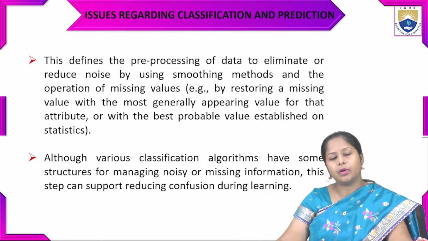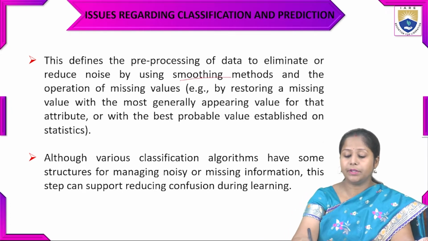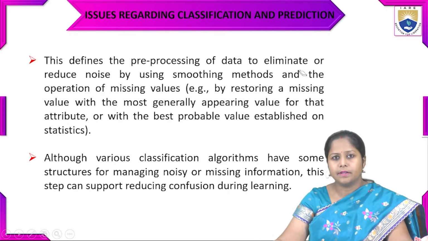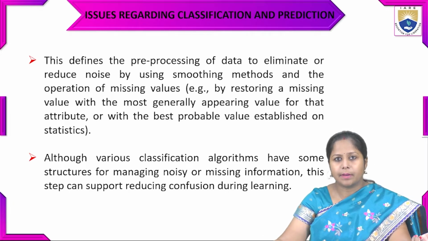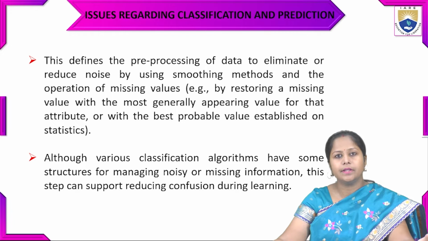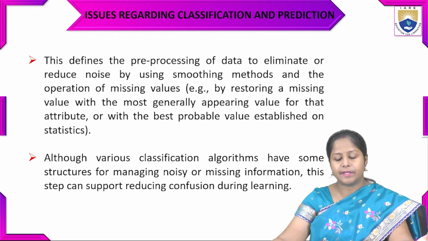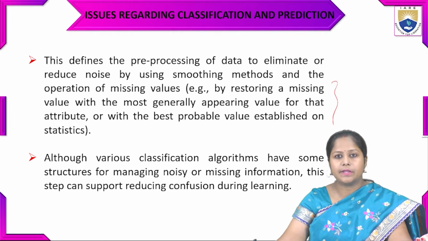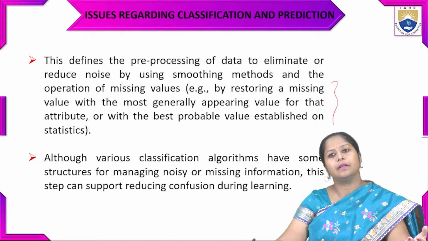We have talked about the names of the different smoothing techniques. We used in an earlier lesson Laplace transformation, Laplace reduction. That was a smoothing technique, and there are many techniques. For missing values, we restore a missing value with the most commonly appearing value.